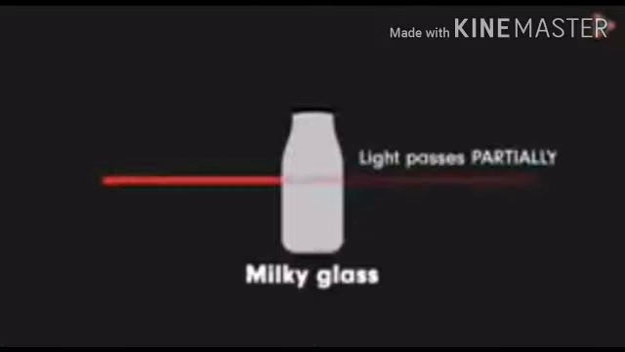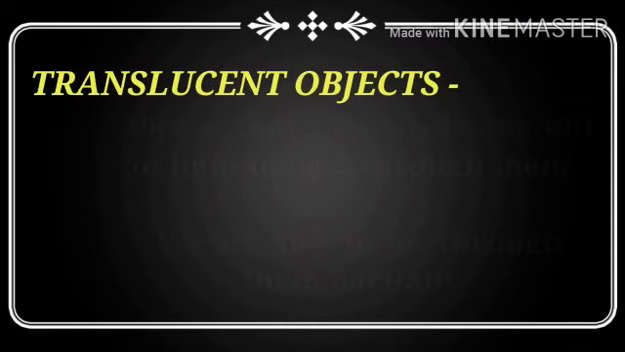Now, children, look at this bookshelf, which has a milky glass. Are we able to see what's inside? Well, we can't see things clearly, but you do see something, right? You probably guess that books are kept inside. So, this milky glass allows light to pass through it, but partially. One can see some light passing through it. Let us study more about translucent objects.